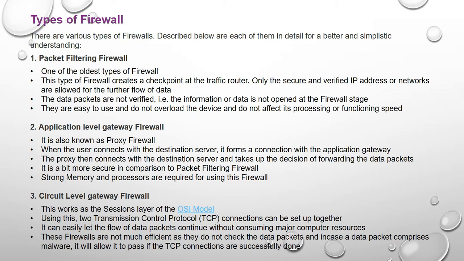It can easily let the flow of data packets continue without consuming major computer resources. These firewalls are not very efficient, as they do not check the data packets, and in case a data packet comprises malware, it will be allowed to pass if the TCP connection is successfully made.